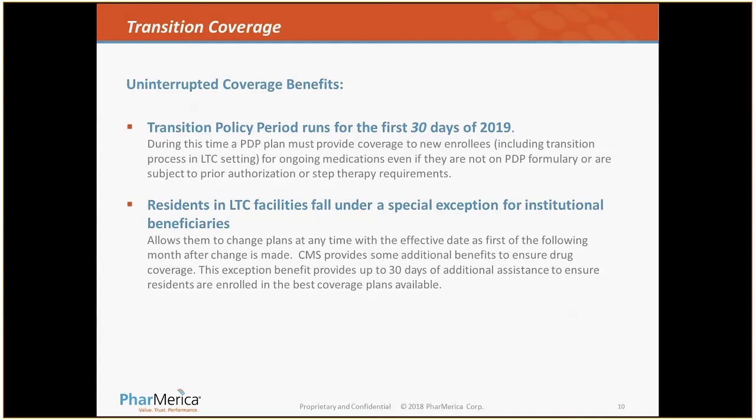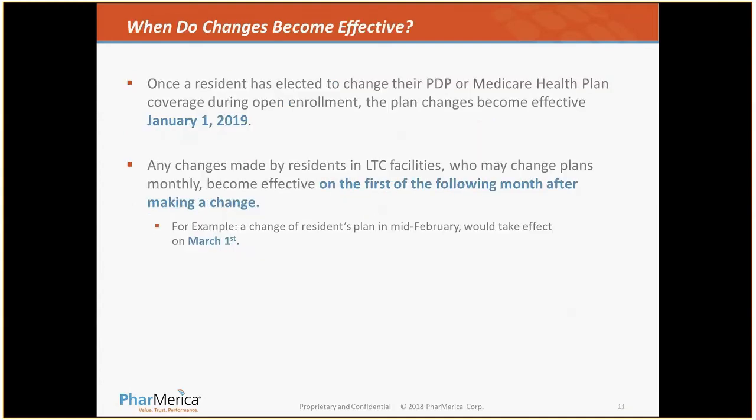The only time they can disenroll from that Medicare Advantage plan is from January 1st through February the 15th. Once the resident has elected to change their PDP or health plan coverage during the open enrollment, that plan becomes effective January 1st. And again, any changes for residents in LTC who wish to change their PDP plan become effective the first of the following month after the change is made.